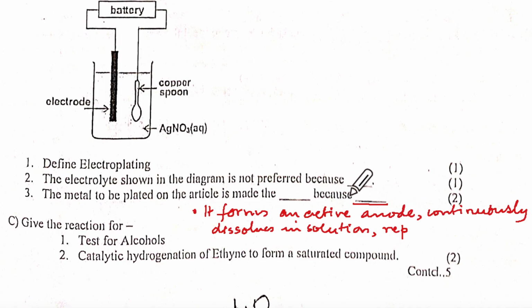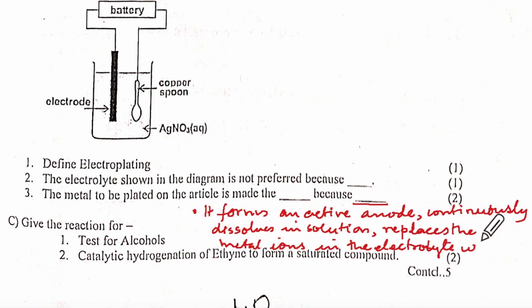Because it replaces the metal ions in the electrolyte, which get deposited on the cathode.